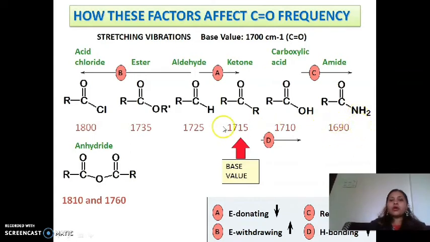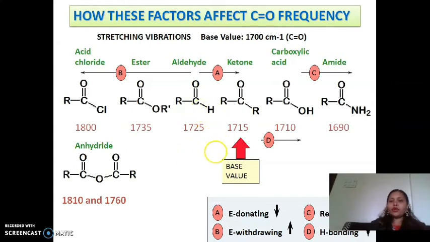You can see that in all these examples we are dealing with the same functional group, that is the carbonyl group, which has a basic value of 1700. But somewhere it decreases and somewhere it increases due to the presence of the neighboring group, and this group will affect the IR absorption. So remember these things: for any functional group, when you consider its absorption, it may decrease or increase due to the presence of the neighboring group.